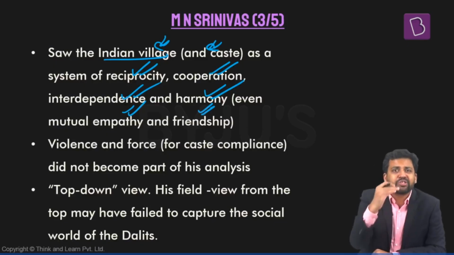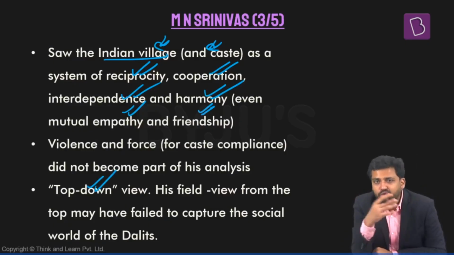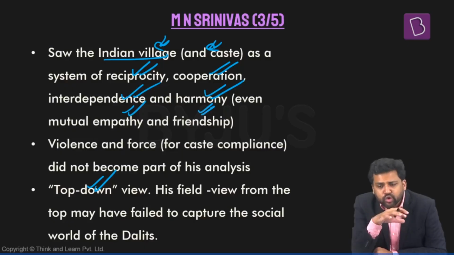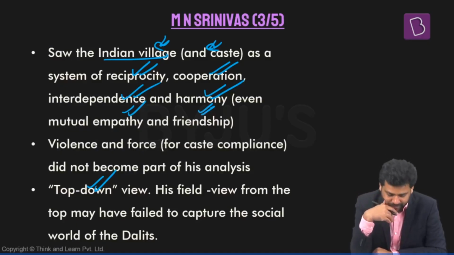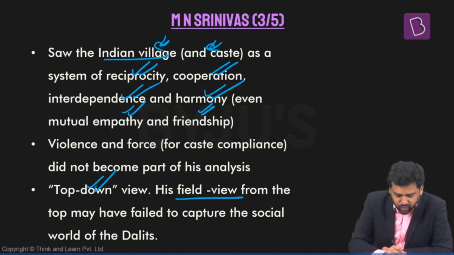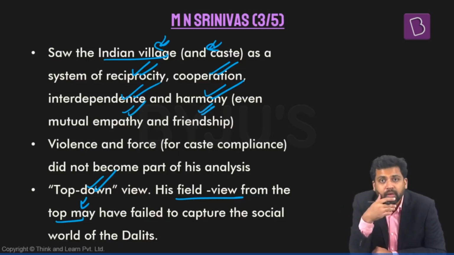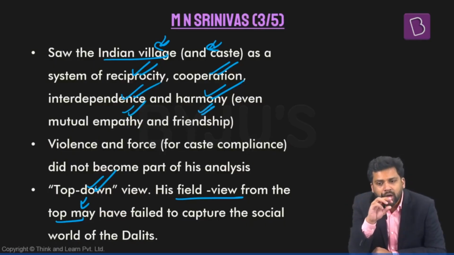But his perspective is like a top-down perspective. When he goes to the village, he is staying with people who are from the dominant caste. So his idea of the Indian village and caste system might be getting colored because of that. His field view is from the top. Maybe it is not able to capture the reality of people who are at the bottom, the Dalits. In fact, his entire idea of caste system does not take into consideration the situation of Dalits.